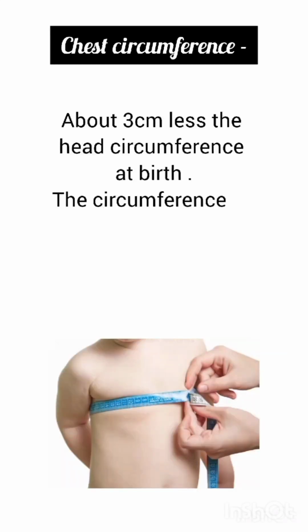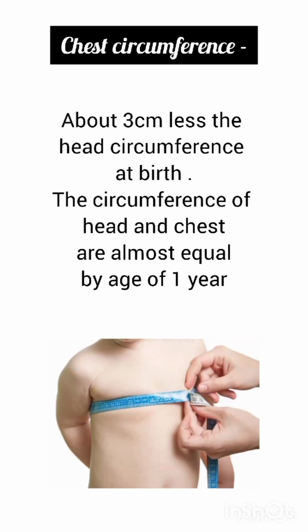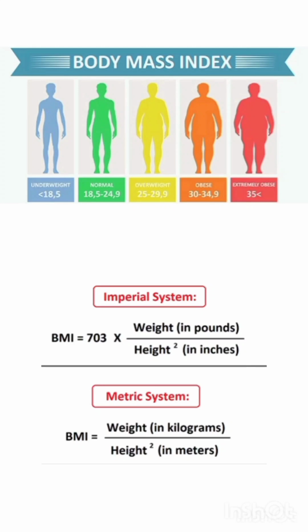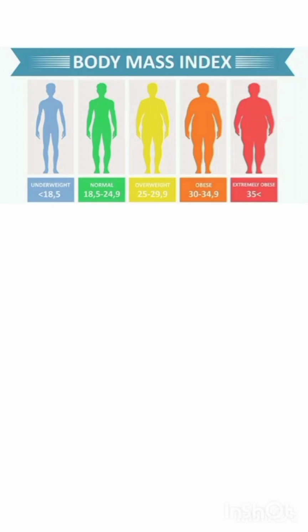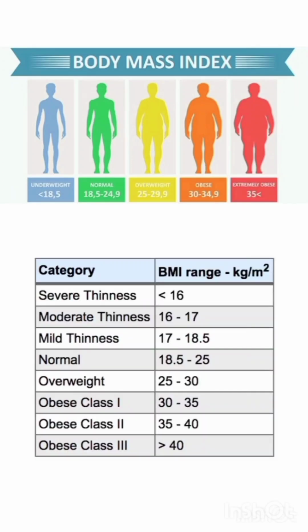The circumference of the chest is about 3 cm less than the head circumference at birth. The circumferences of head and chest are almost equal by the age of 1 year. Thereafter, the chest circumference exceeds the head circumference. Body mass index: the formula to calculate BMI is weight in kg divided by height in meters squared. BMI is primarily used to assess obesity. BMI at or above the 95th percentile for age, or more than 30 kg per meter squared, is obesity.